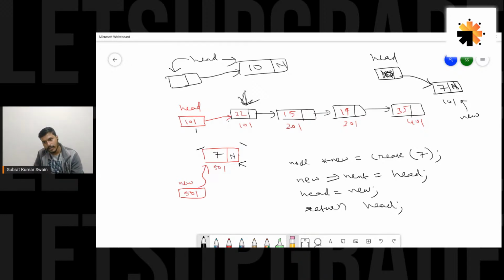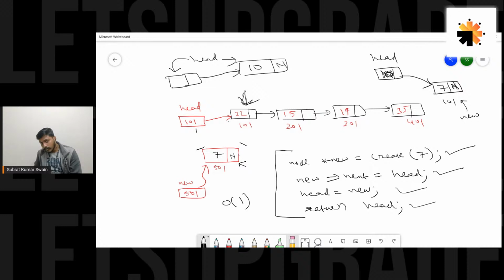Yes, guys. A few of you are asking about the time complexity of this code. If you are talking about insert at beginning, this would take constant time. You can see there are no loops involved here, just a certain number of constant time steps. Create would just allocate memory and return, constant time. This is also a constant time step, and this is also a constant time step. So this is basically constant, big O of 1. Insert at beginning would take big O of 1.